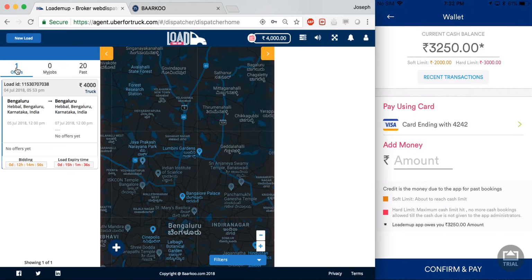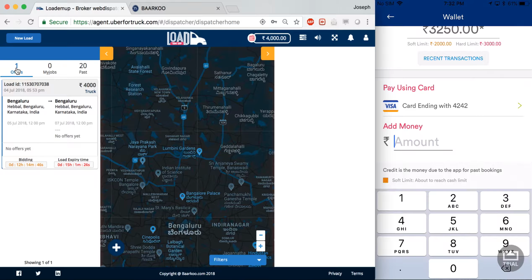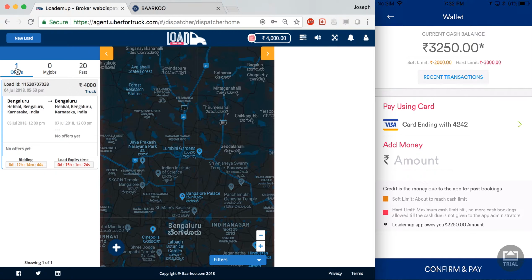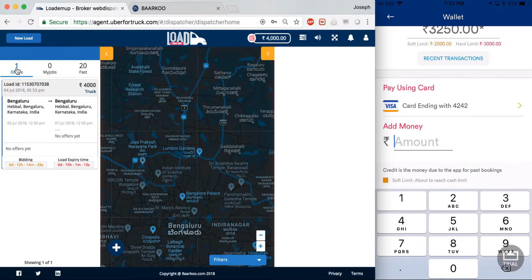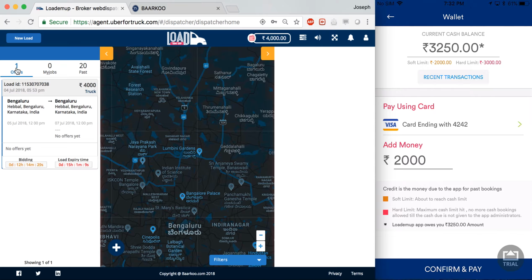In this case, the card is already added. Since we integrate Stripe into our app, I'm using the Stripe test card during my testing, and it ends with 4242. My current wallet balance is 3,250 rupees. This is what I can use to pay for commission to the app. Now, I will recharge my wallet for another 2,000 rupees.